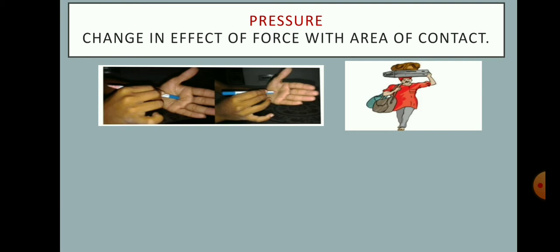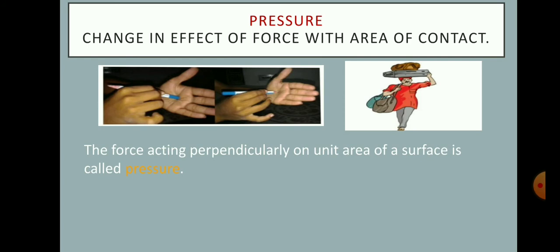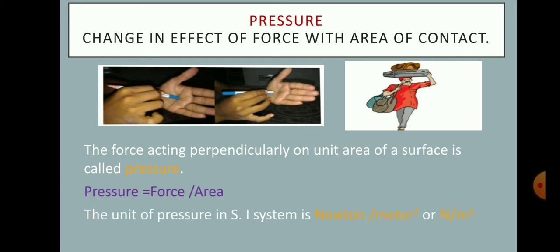So, we can say that the force acting perpendicularly on unit area of a surface is called pressure. So here pressure is equal to force by area. The unit of pressure in the SI system is Newton per meter square.